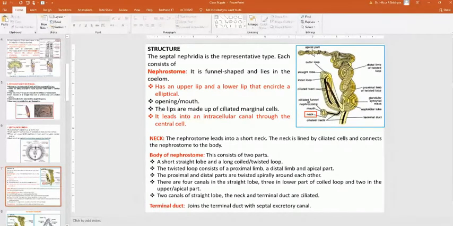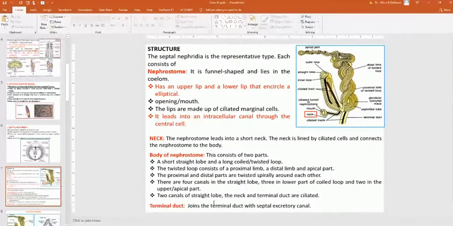So here you can see this is the apical part, and this is a short lobe and a long coiled twisted lobe. Here you can see this is the twisted lobe. This is the apical part, and the distal part spirals around each other. There are four canals in the straight lobe, three in the lower part of the coil lobe, and two in the upper apical part. Here you can see this is the upper apical part.